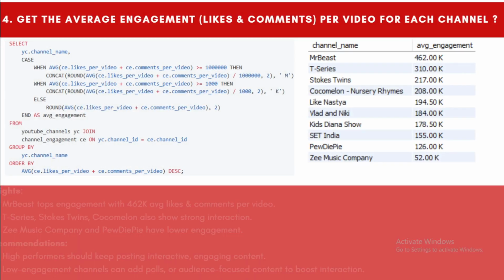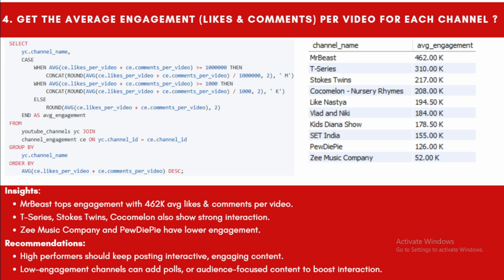Moving further, here we need to provide the details of average engagement per video for each channel. For this, I used different concepts in SQL, like a case statement, join for joining multiple tables, and grouping data. Accordingly, we provide the data insights: Mr. Beast has the highest average engagement, which is 462k, followed by T-Series and the Stoke Twins, and the lowest average engagement is Zee Music Company.